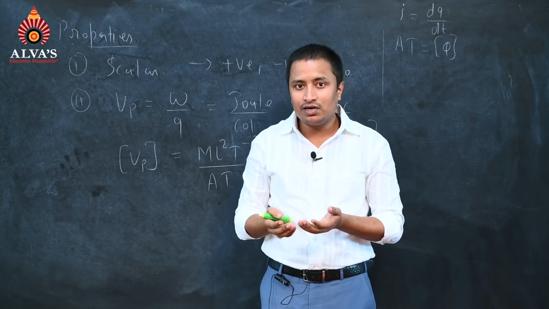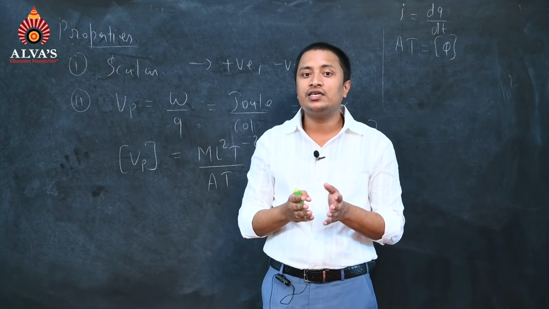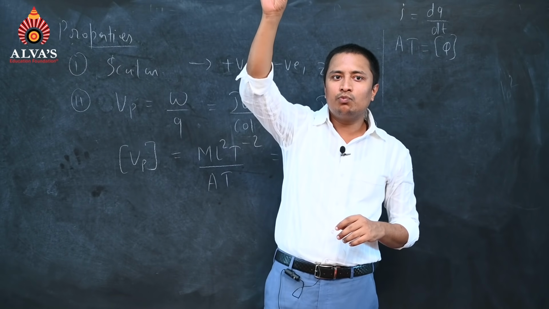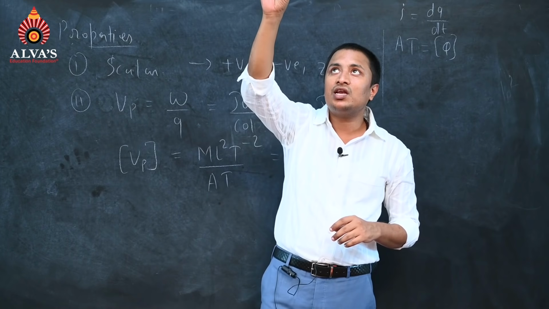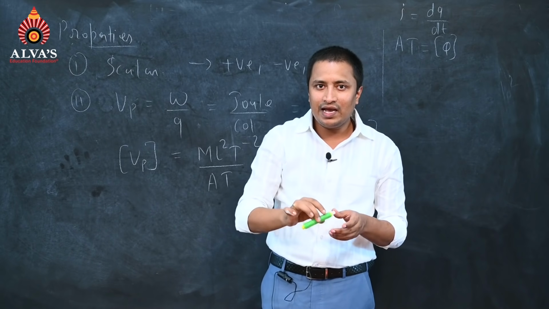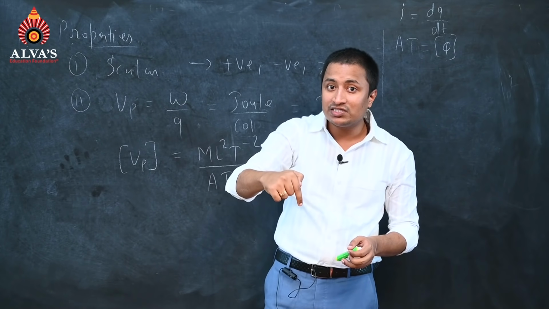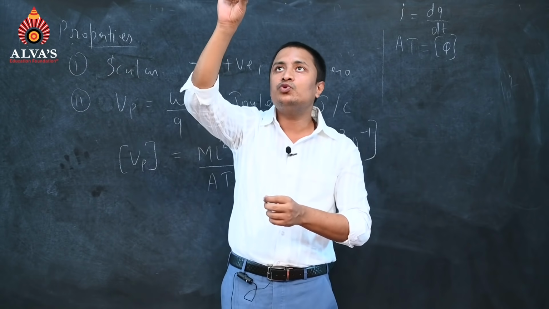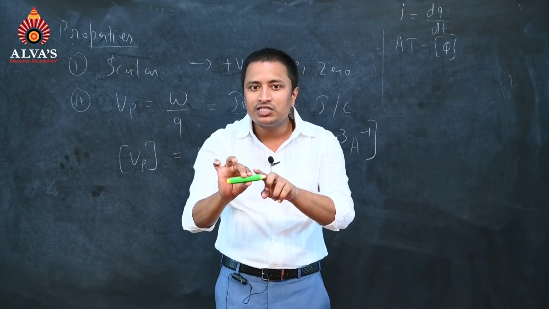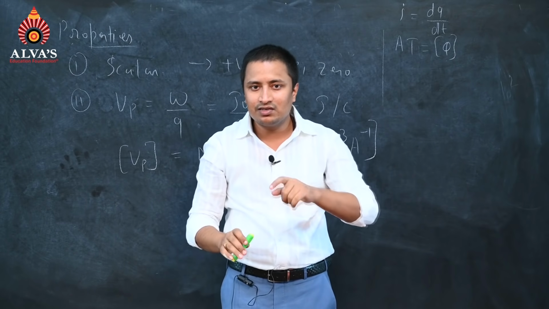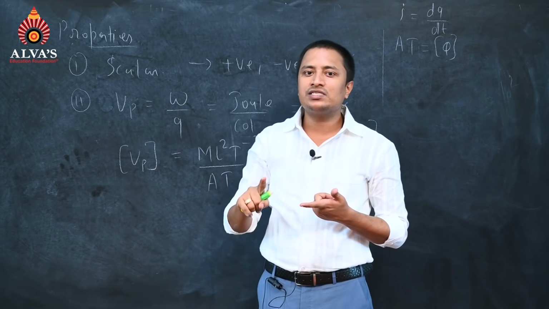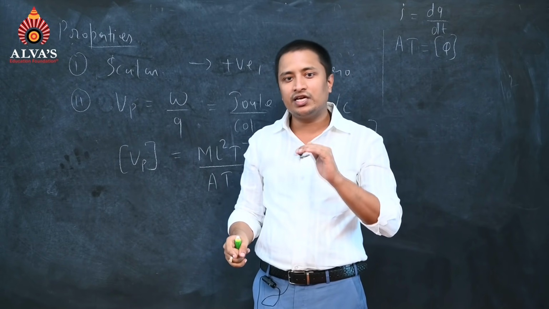Now, g is a gravitational field, a conservative field. When this mass m moves in the downward direction, its potential energy decreases, since it is moving in the direction of the conservative field. So, we can state in a general manner, in the direction of conservative field, potential decreases.